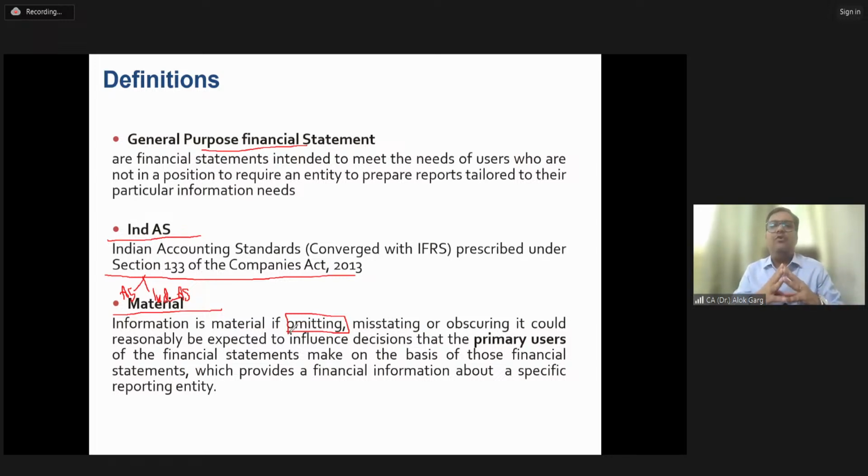Abdul wants to invest 100 crores in one of the companies, company A or company B. When Abdul was reading the financial statements, he found that there was no contingent liability in company A and no contingent liability in company B. In company A, actually there was no contingent liability, but in company B, the accountant forgot to disclose the contingent liability. So everything is the same. The turnover is the same, net worth is the same. Now Abdul is indifferent.